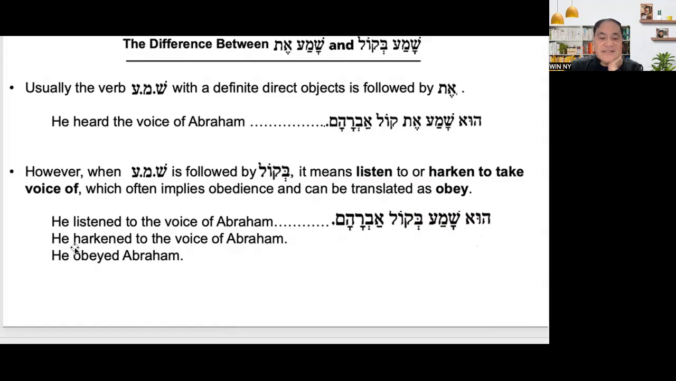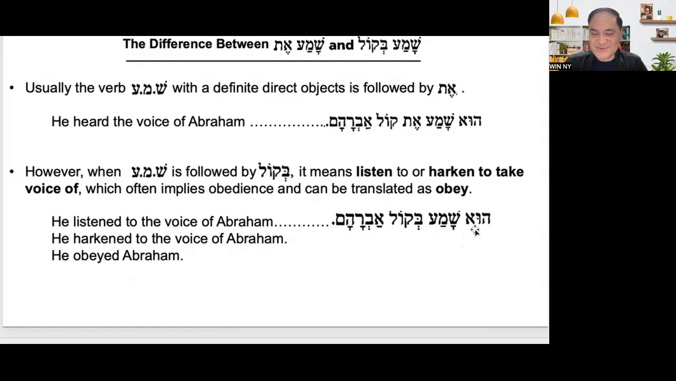Another sentence here. He hearkened to the voice of Abraham. All right. And then look at this. According to our, this is the easiest way of translating it. He obeyed Abraham. So Shama Bikol is just one word. He obeyed Abraham. But that is a very awkward translation.